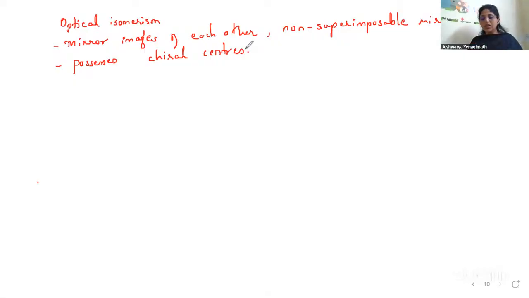Mirror images means, place your palm in front of the mirror. Suppose there is a mirror here. So you will get a picture like this. Now take this, this is the mirror image. Now take this and put it on this. Will the image coincide? See, here is my thumb and here is my little finger. Yes or no? And here is my thumb, here is my little finger. It is not coinciding. That is called non-superimposable mirror images. So this is possible only when all the ligands attached are different. In some cases, some of the things might be same. So it should possess one or more chiral centers. The central metal atom should be chiral.